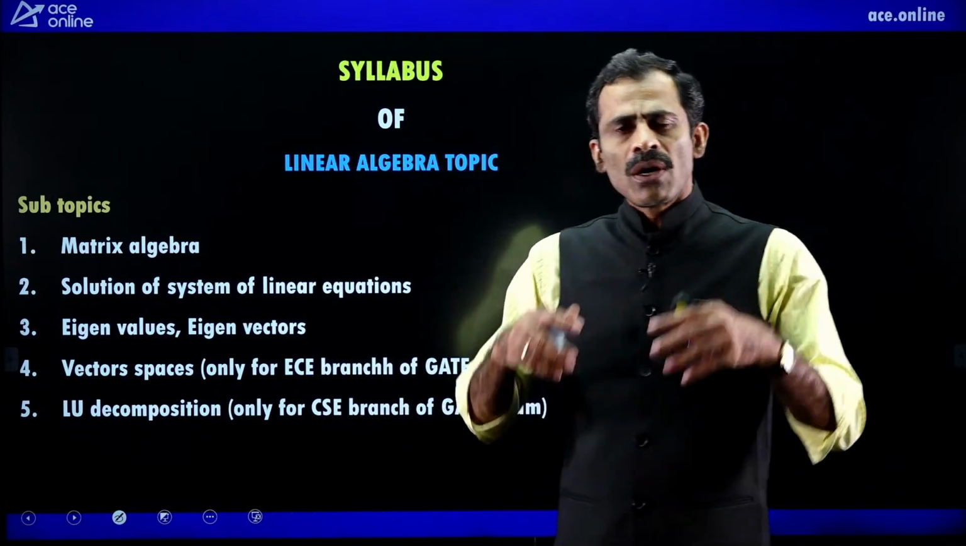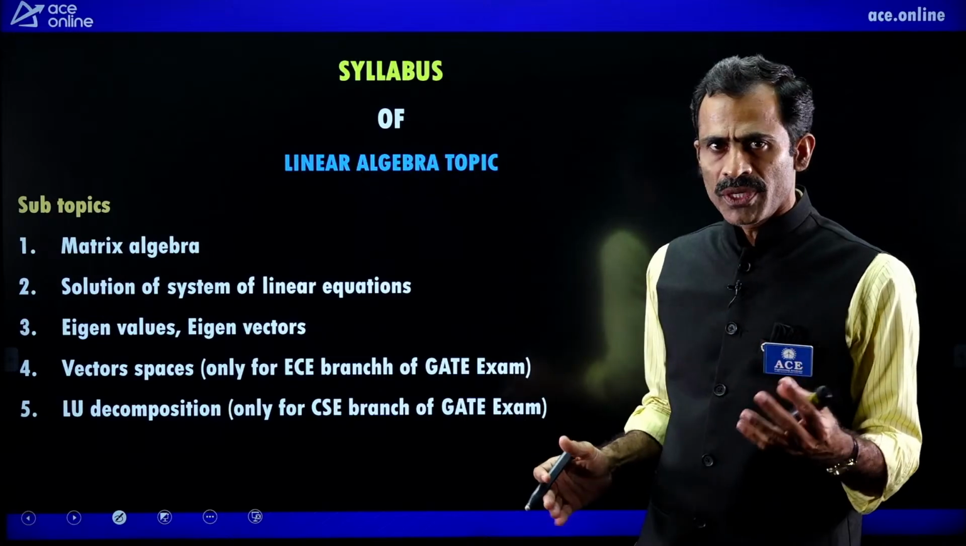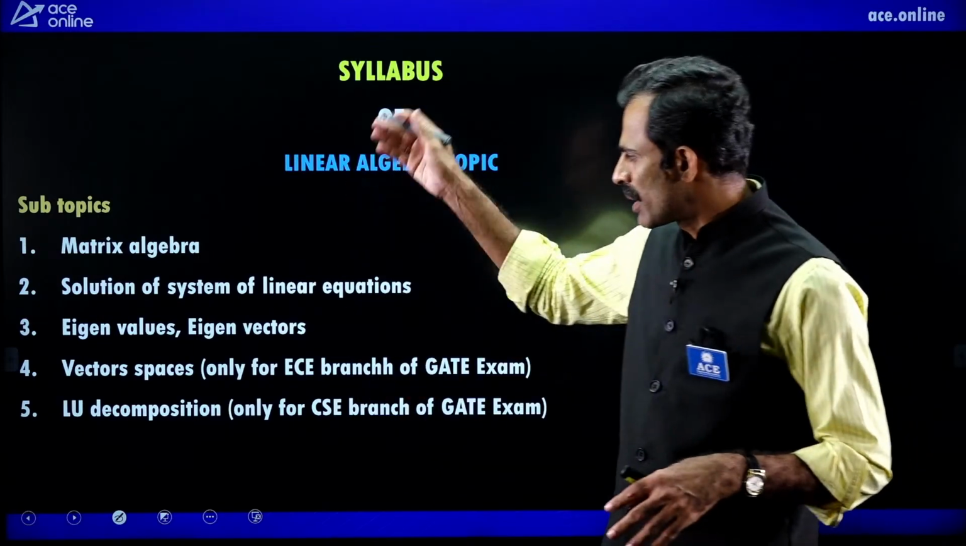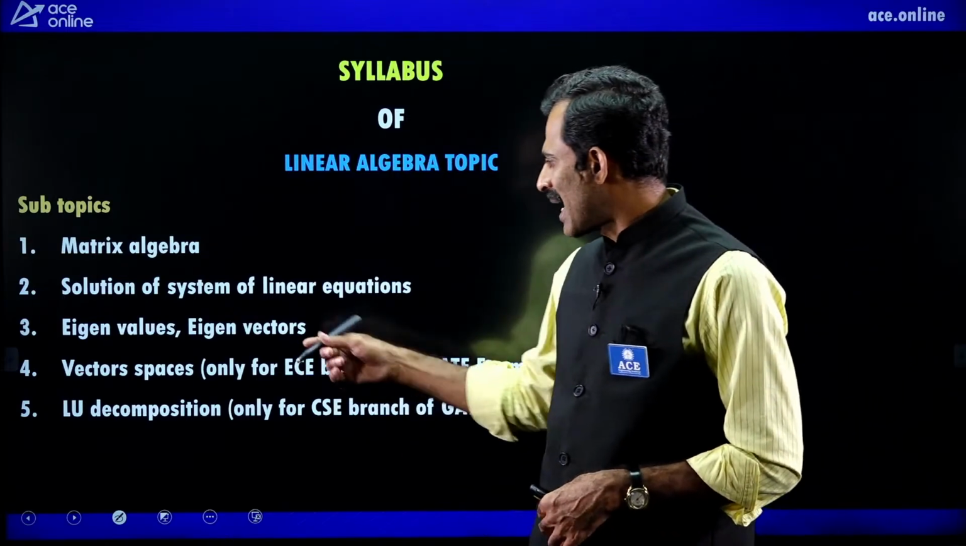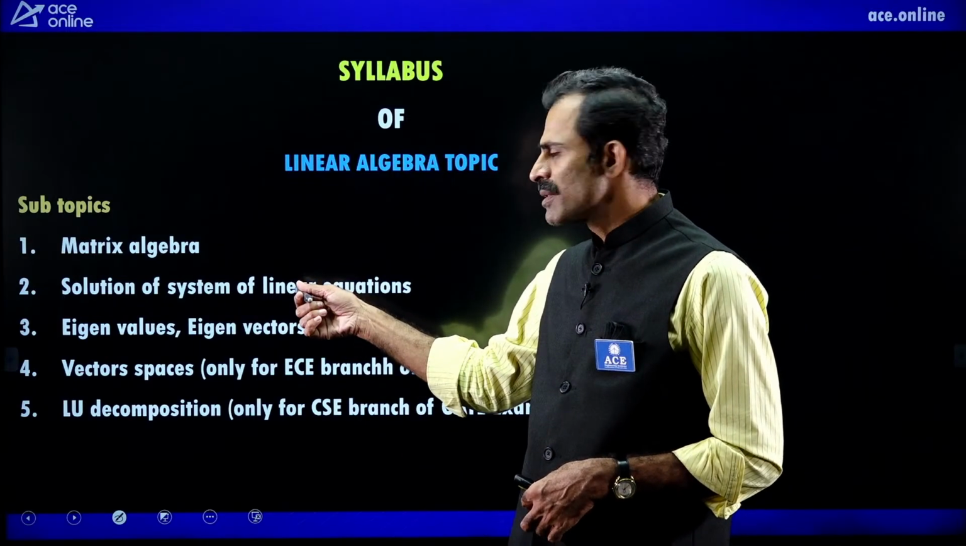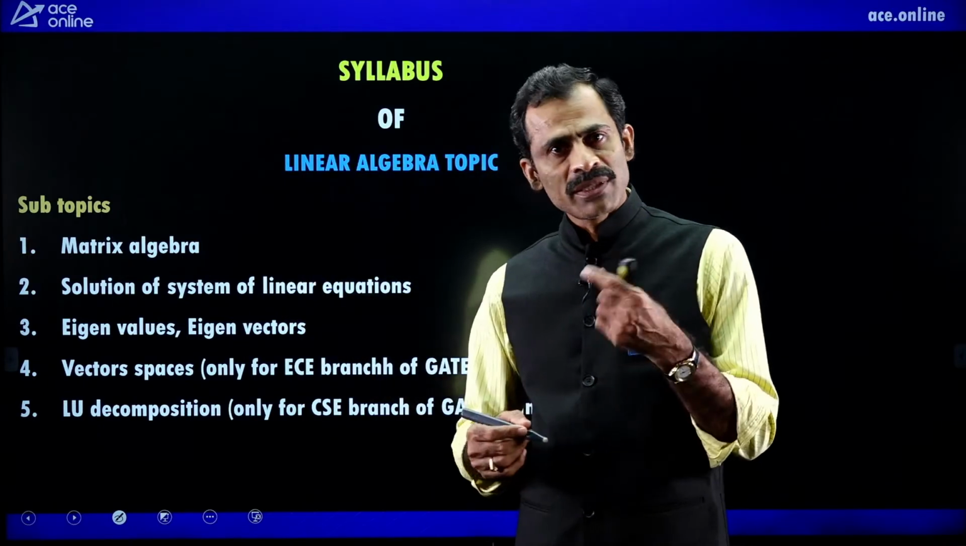From the linear algebra topic, all the subtopics are important, because we have GATE questions on every subtopic. But the most important topics are eigenvalues and eigenvectors. Next important is the solution of system of linear equations. But for these two subtopics, matrix algebra is important.